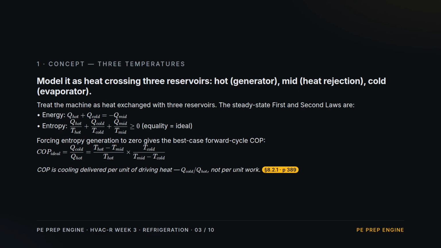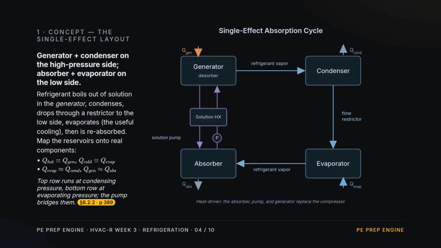Concept 2. The 3-temperature view. Heat enters at a hot reservoir, the generator. Heat leaves at a mid-reservoir where the machine rejects, and heat is drawn in at a cold reservoir, the evaporator. Energy balance says the 3 heats sum to 0. The entropy balance is greater than or equal to 0, with equality for the ideal cycle. Set entropy generation to 0, and you get the ideal forward COP, cooling over driving heat, as a product of 2 temperature ratios.